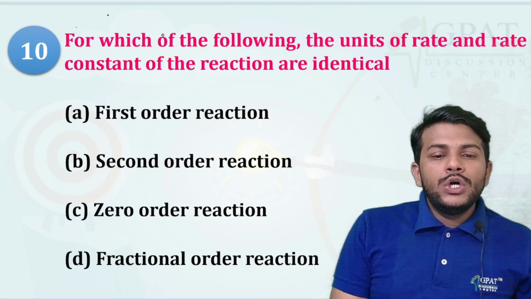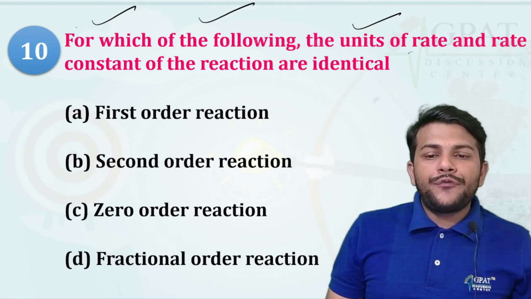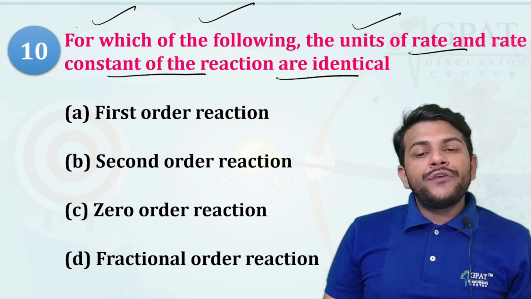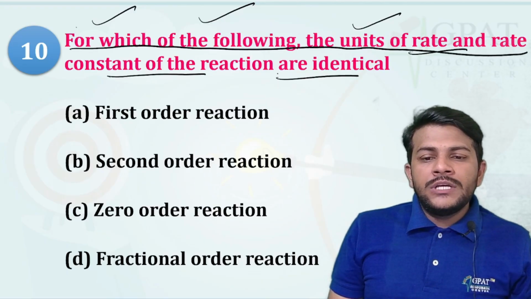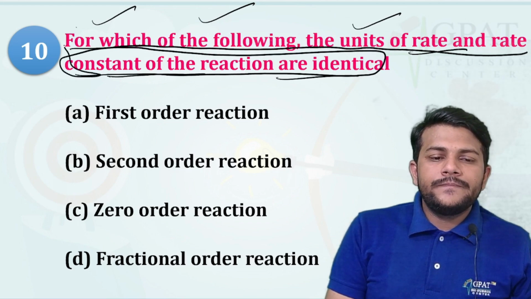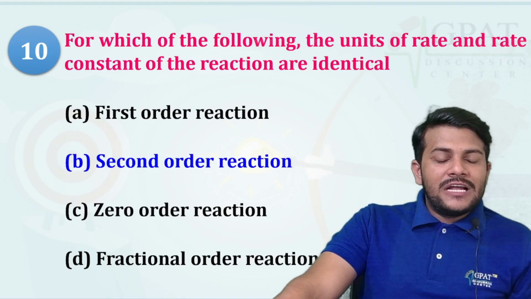Next, for which of the following are the unit of rate and rate constant of a reaction identical?